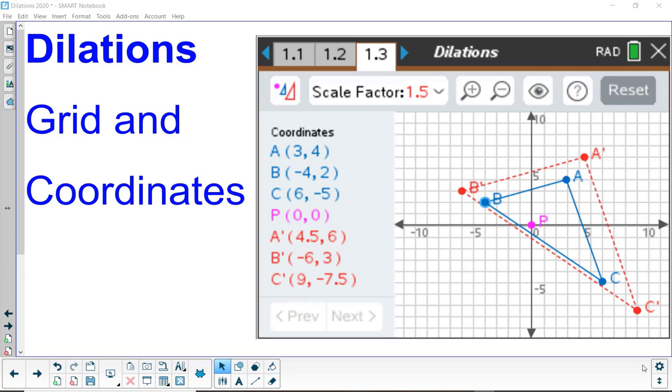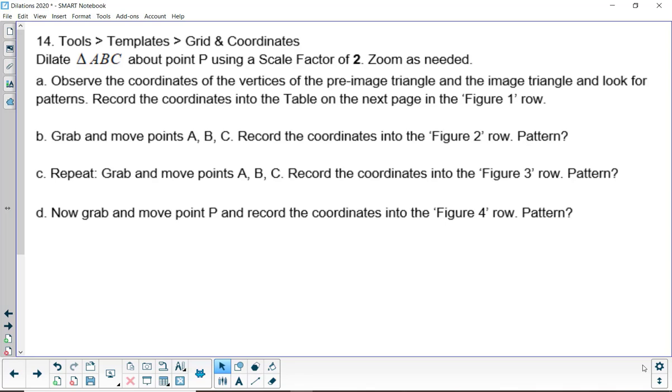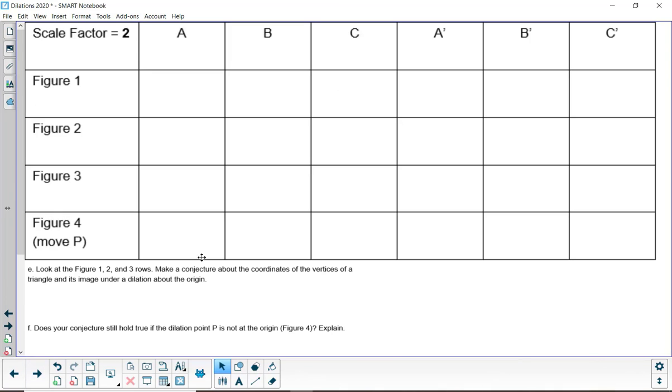This is the fourth video on dilations in the transformational geometry unit. This one is about grid and coordinates. On the student PDF, turn to number 14. This is what we're going to do here: answer these four questions on number 14 and place the results into this table and then make some conclusions. You're going to need to press pause often to be able to do this.